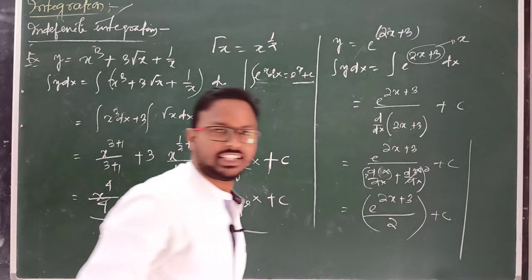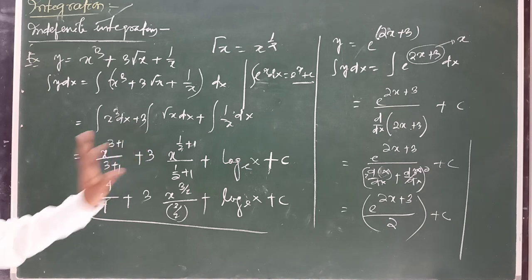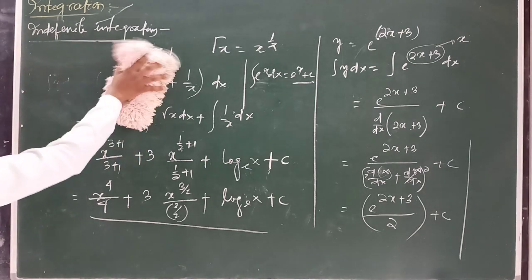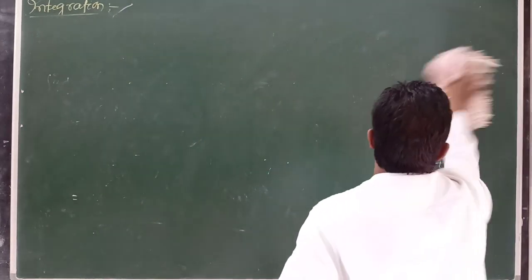This is the formula. Clear? So by using all the above formulas you can integrate using this relation. Clear? Okay. Now come to definite integration.